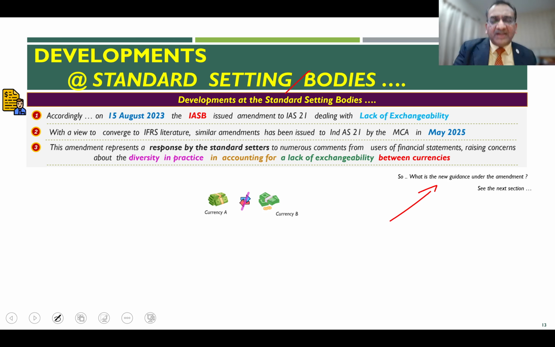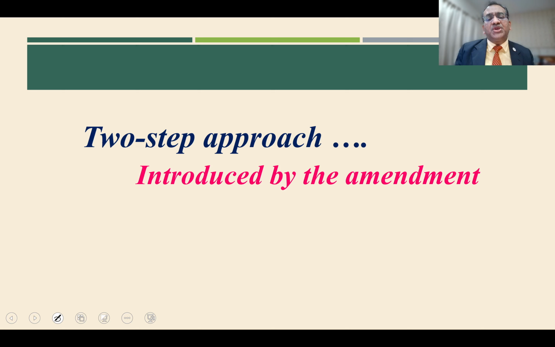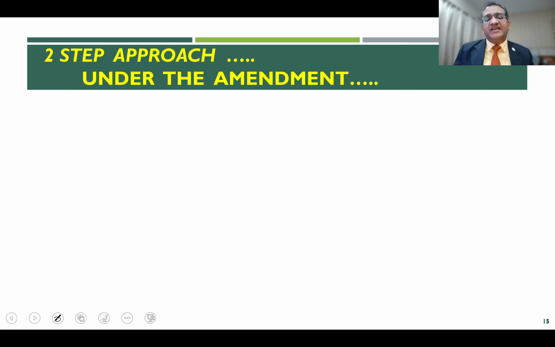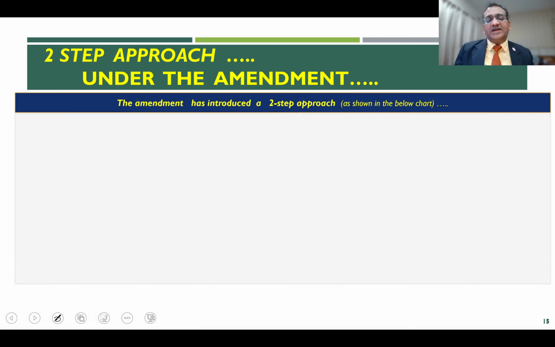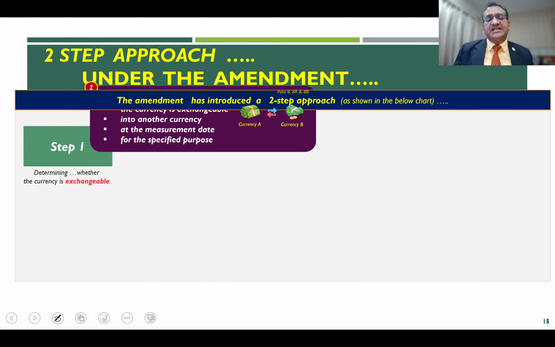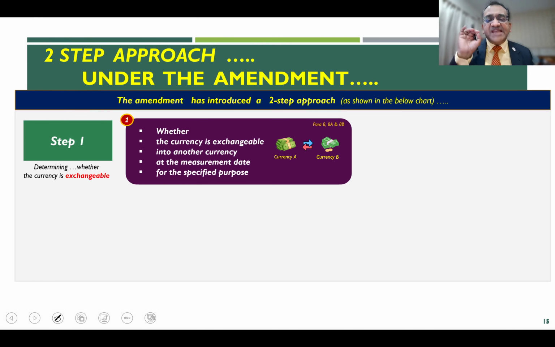What does this amendment tell you to do if you have a long-term lack of exchangeability? The standard has introduced a two-step approach. It is very simple. The amendment tells you that in step 1, you have to look at whether the currency is exchangeable, in my example, the Bolivar and the euro.